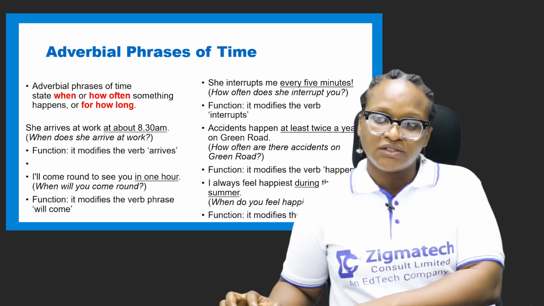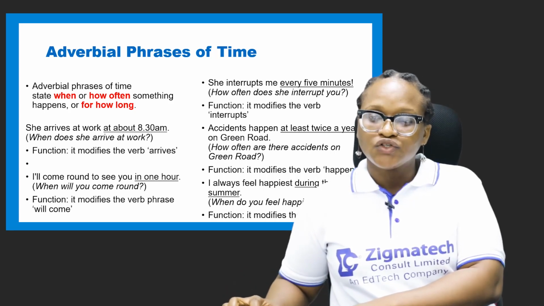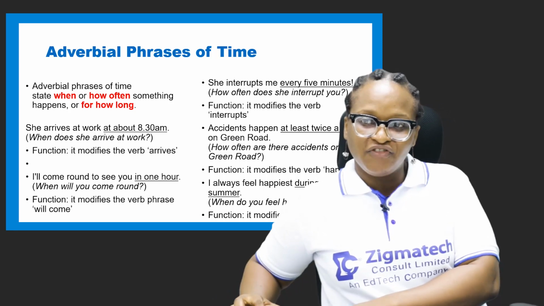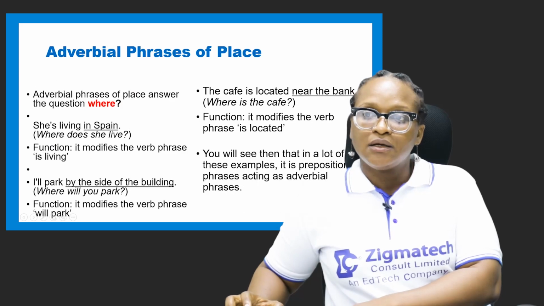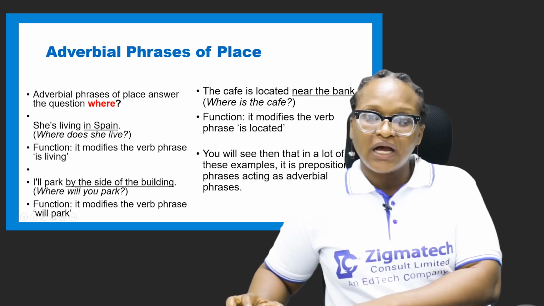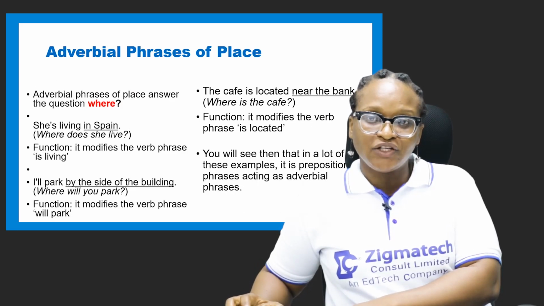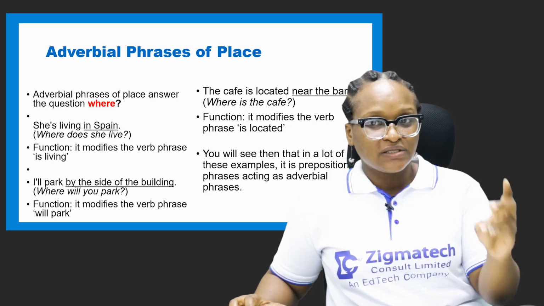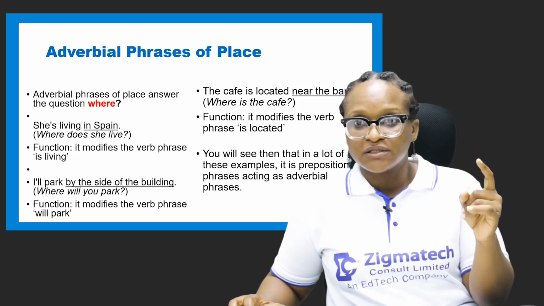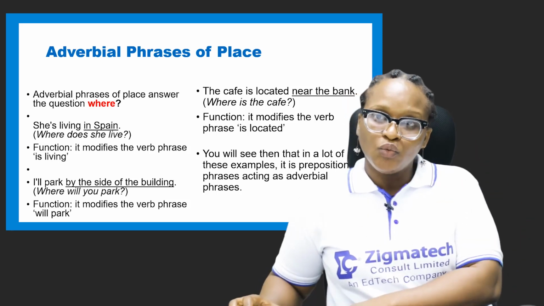So finally, we have I always feel happiest during summer. When do I feel happiest? During summer. So it modifies the verb feel. Feel is a verb, and in this type of verb we refer to it as a word linker. I told us that verbs are action words, verbs link, and verbs are state of being words.